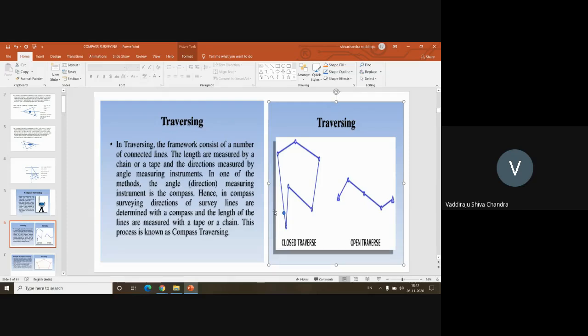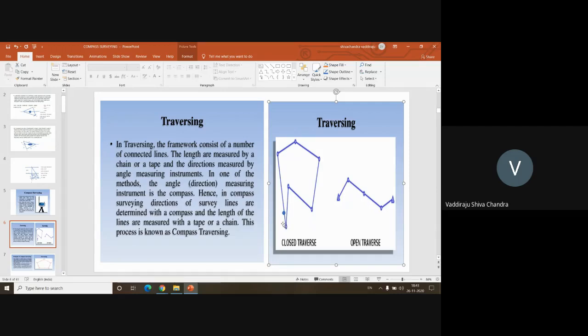If at all they're not coinciding, by how much difference there is a mismatch, I can determine what the error is and then distribute that error to all the sides. Suppose here you got 5 centimeters as the linear error. This line which is supposed to close at this point has closed at this point, and the gap between these 2 points is 5 centimeters.